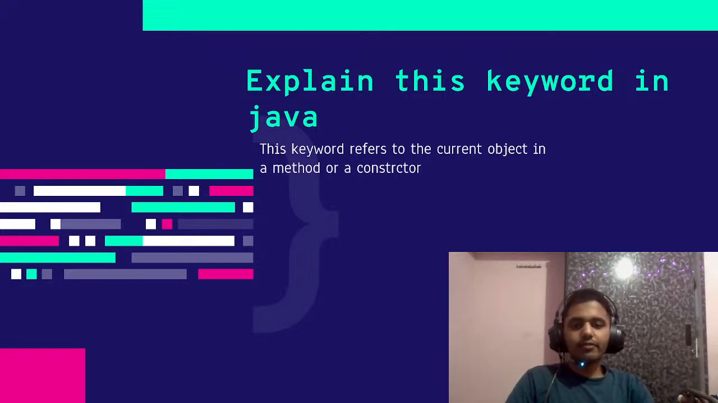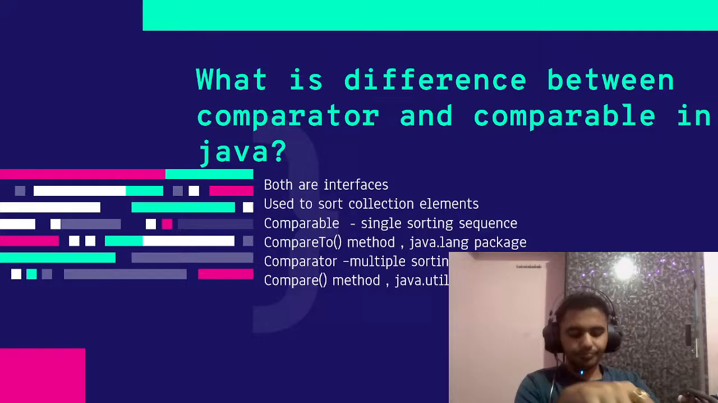So what is this keyword in Java? This keyword refers to the current object in the method or a constructor. There might be some confusion when you use parameters and class members which have the same name. To remove that confusion, use this keyword in Java so that you can refer to the current object. This is mostly used in constructor methods to differentiate between the class members and the parameters passed in the function. Let's move on to the next question.